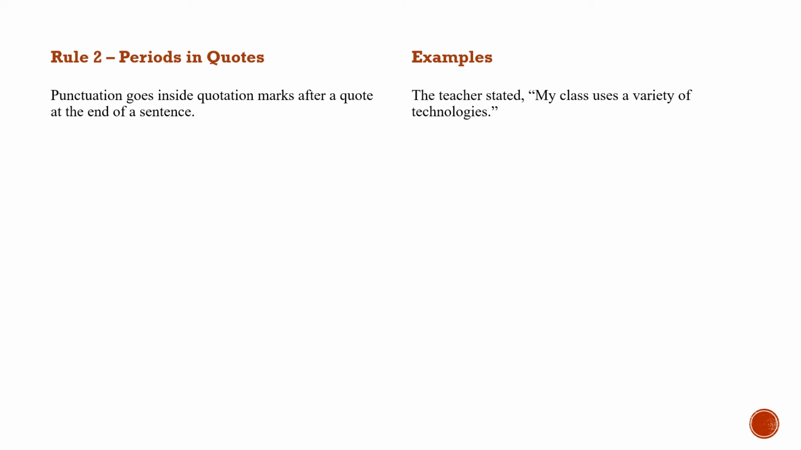Rule number 2 is about periods inside quotation marks. The rule is punctuation goes inside quotation marks after a quote at the end of a sentence. Look at the example. Here we have a quote that comes at the end of the sentence. The teacher stated, "My class uses a variety of technology." Notice how the period goes before the quotation mark.